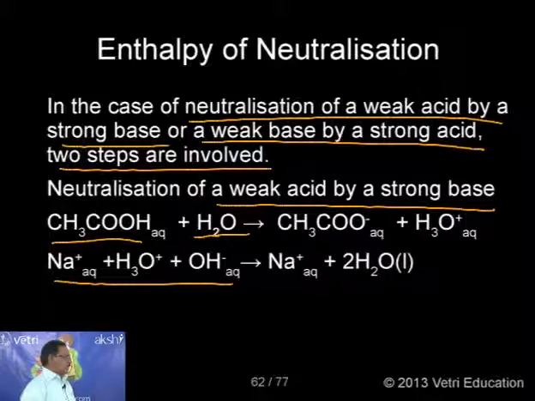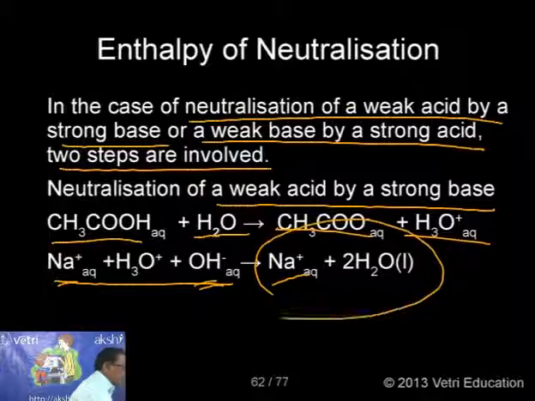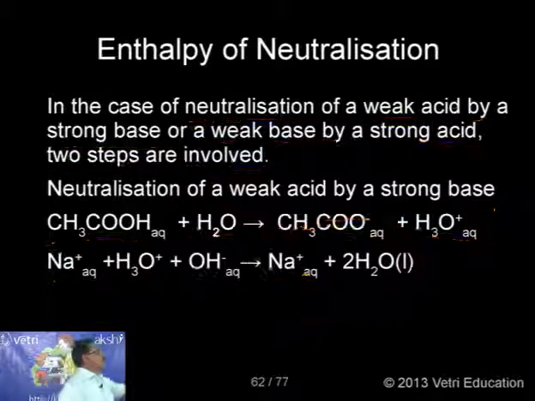The first step: acetic acid dissolves in water to give acetate ion and H3O+ aqueous. The second step: sodium hydroxide gives Na+ and OH-, and the OH- reacts with H3O+, producing Na+ and 2H2O. This is the actual reaction taking place in the neutralization of a weak acid by a strong base.